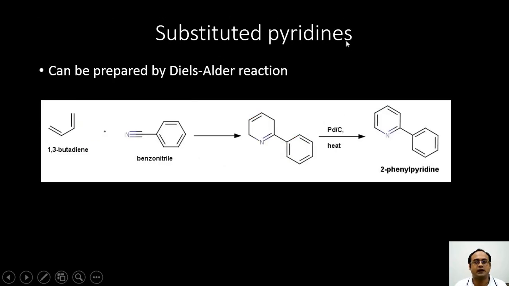Similarly, substituted pyridines can be synthesized using a well-known reaction known as the Diels-Alder reaction. In this reaction, 1,3-butadiene is a diene which is rich in pi electrons, and this compound benzonitrile, because of the electron withdrawing property of the phenyl group, is an electrophile. Because it reacts with the diene, it is known as a dienophile. In this Diels-Alder reaction, dienophile and diene react with each other to form a cyclic ring, which is dehydrogenated in the presence of palladium carbon to give you 2-phenylpyridine.